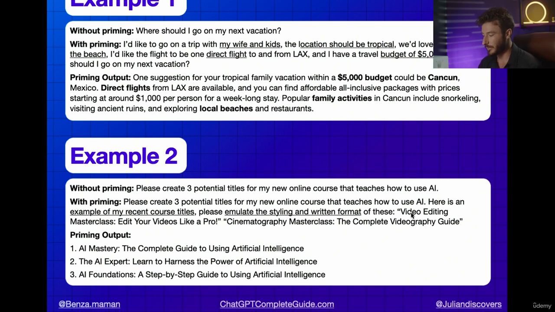So we have one of my past courses, Video Editing Masterclass, Edit Your Videos Like a Pro, Cinematography Masterclass, the Complete Videography Guide. So it looks like I used 2 past examples, and here were the outputs. AI Mastery, the Complete Guide to Using Artificial Intelligence. The AI Expert, learn to harness the power of artificial intelligence. And then AI Foundations, a step-by-step guide to using artificial intelligence.